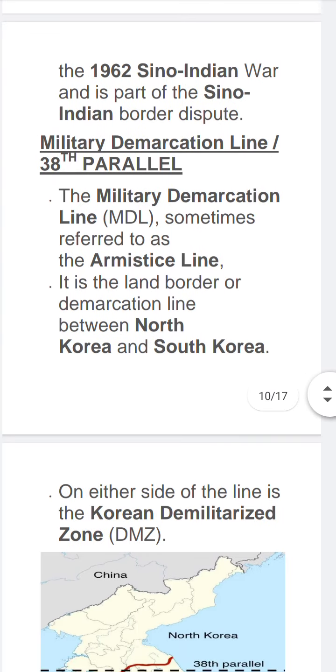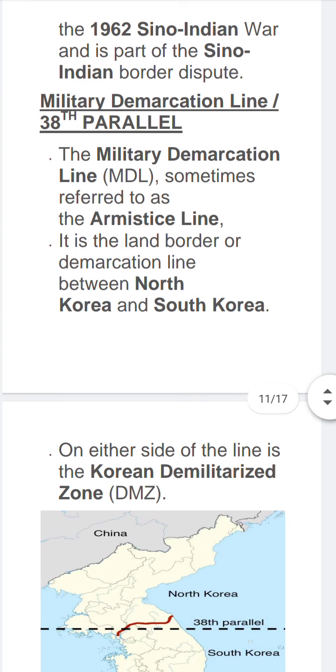Next, 30th parallel line or military demarcation line. The military demarcation line, in short MDL, is sometimes referred to as the armistice line. It is the land border or demarcation line between North Korea and South Korea. So we have to just remember 30th parallel line is the demarcation line between North Korea and South Korea, and on either side of the line there is a zone that is called Korean Demilitarized Zone, in short DMZ.